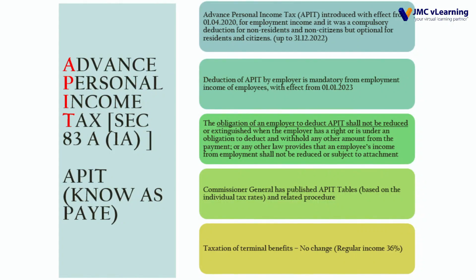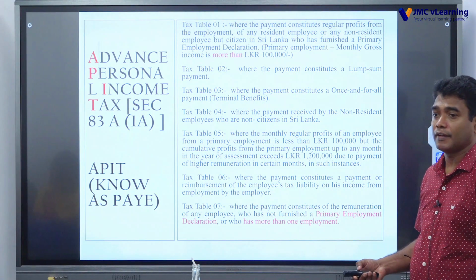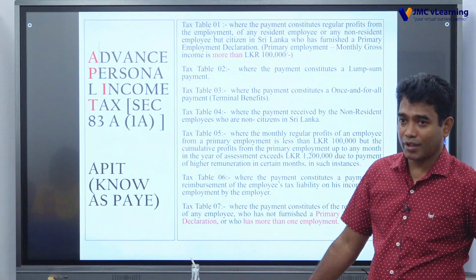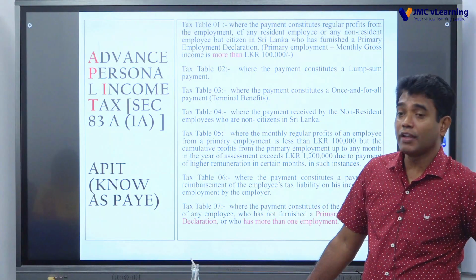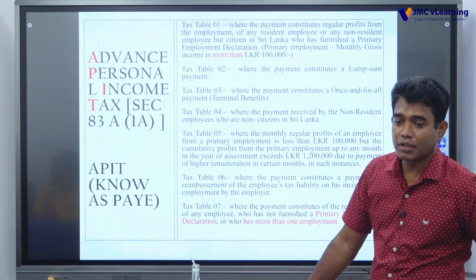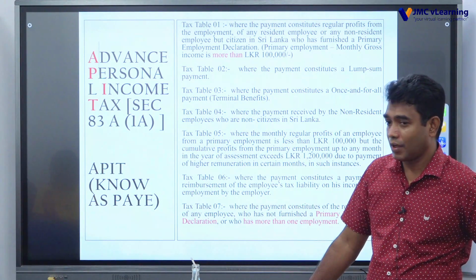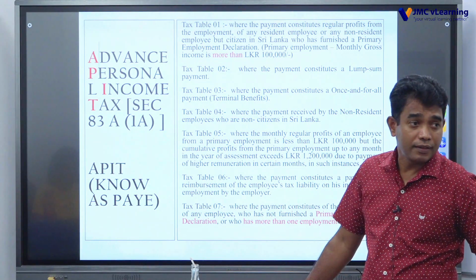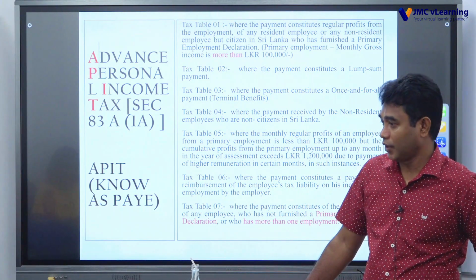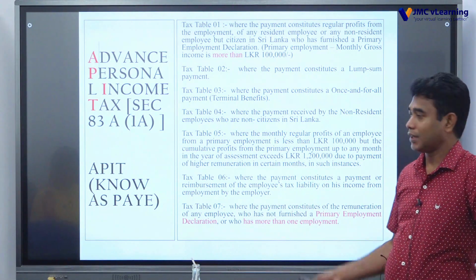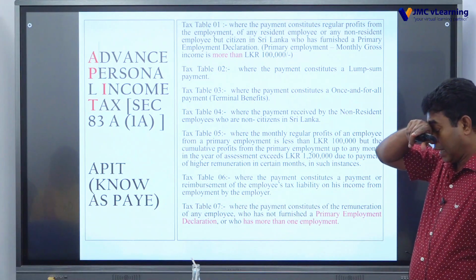Whole tax. Tax on terminal benefits: terminal benefits means at the termination or the retirement. It may be termination or maybe retirement. The employer has to deduct tax on any terminal benefits. As an example, in case of termination in Sri Lanka, we have a gratuity law. Under the gratuity law, the employer has to pay gratuity. That is the entitlement of an employee. Therefore, that is considered for tax purposes as a terminal benefit. For the terminal benefit, table 3 needs to be applied.